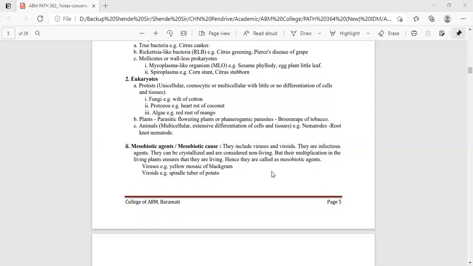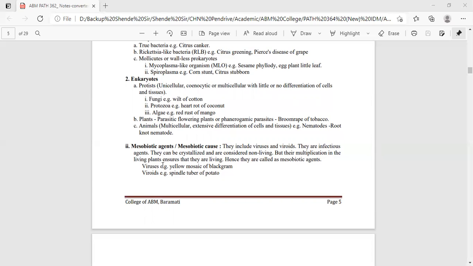What happens? They are known to be the virus. A simple definition of the virus is living and non-living. When the virus is outside the host, it is considered non-living, and when it is inside the host, it multiplies rapidly to show it is a living entity. So that's why it comes under both viruses as well as the viroid. It comes under the mesobiotic agent or mesobiotic cause.